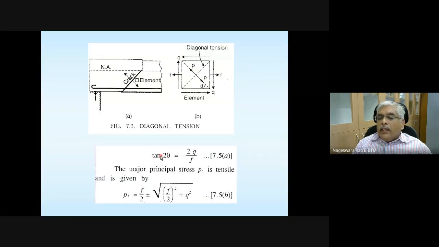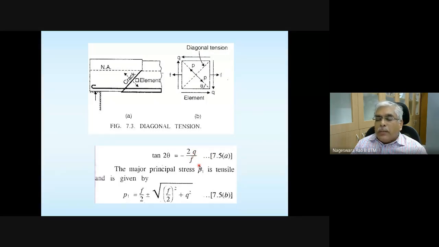You can see here tan 2 theta, where theta is nothing but the inclination of your principal plane with respect to the horizontal direction. That also helps us to get an idea about the direction of crack. This theta is going to depend on the ratio of the shear stress to the bending stress, or shear stress to the normal stress.